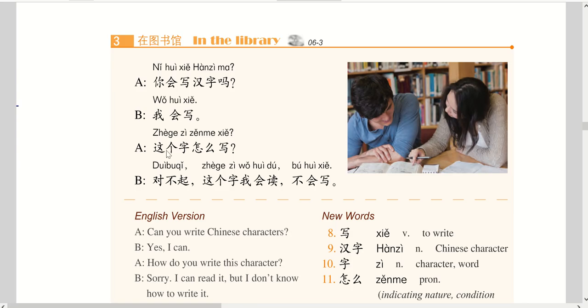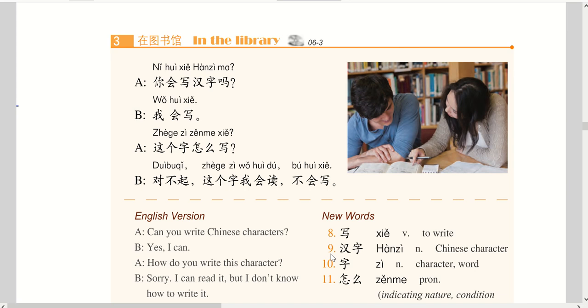But we also can say 这个字怎么写, how to write this Chinese character? 对不起 means sorry. 这个字我会读, I can read it. 这个 this, 字, 我会读. 读 means read. 不会写, I don't know how to write. 不会写, I can't write.